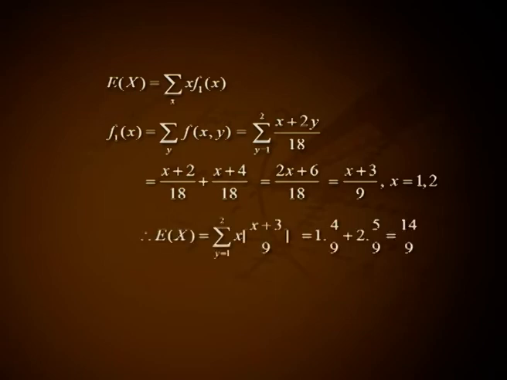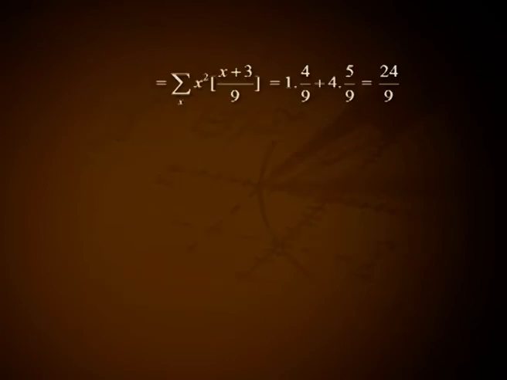Therefore, expectation of x equal to summation over x of x into x plus 3 divided by 9, that is 1 into 4 by 9 plus 2 into 5 by 9, that is 14 by 9. Expectation of x square equal to summation over x square into f1(x), that is summation over x square into x plus 3 divided by 9, that is 1 into 4 by 9 plus 4 into 5 by 9, that is